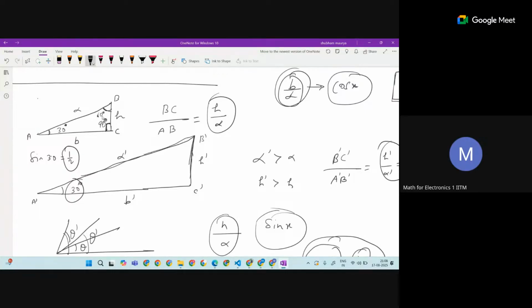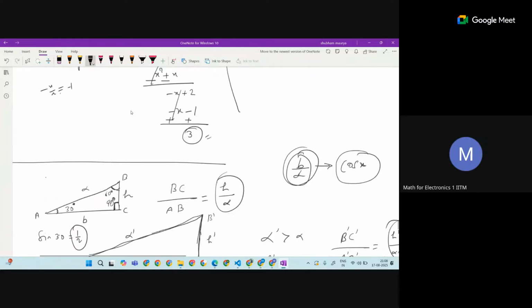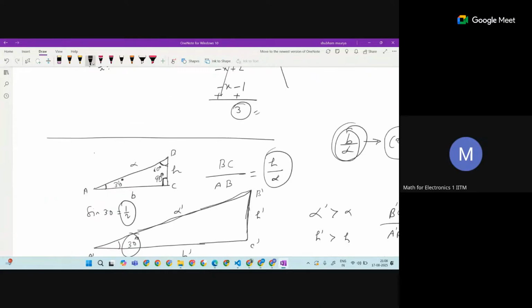And if we think of our right angle triangle in this case, I'm making the same triangle, but a different picture. See, this is the height I'm writing here, and this is the base, and from base to height, this angle is 30.